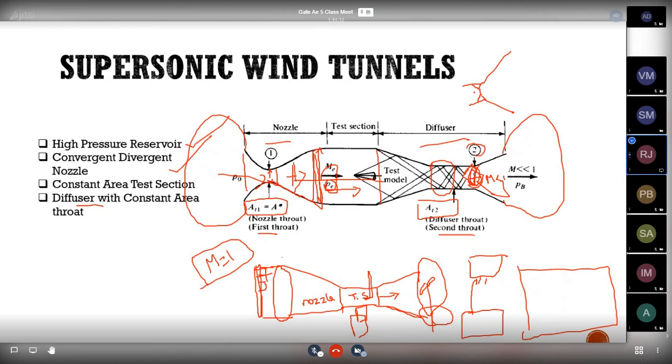Because of that lambda type shock, a normal shock is formed in between, and a reflected oblique shock at the two corners. We are having an oblique shock at two corners, but this normal shock at the center, and only the normal shock will be moving.